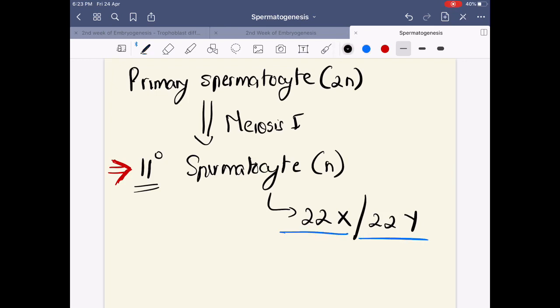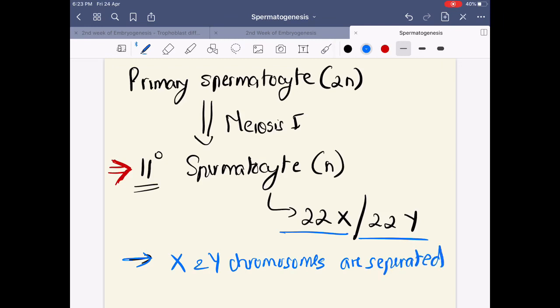I hope it's clear. So this process by which the primary spermatocyte becomes the secondary spermatocyte is where your X and Y chromosomes are separated. Clear?